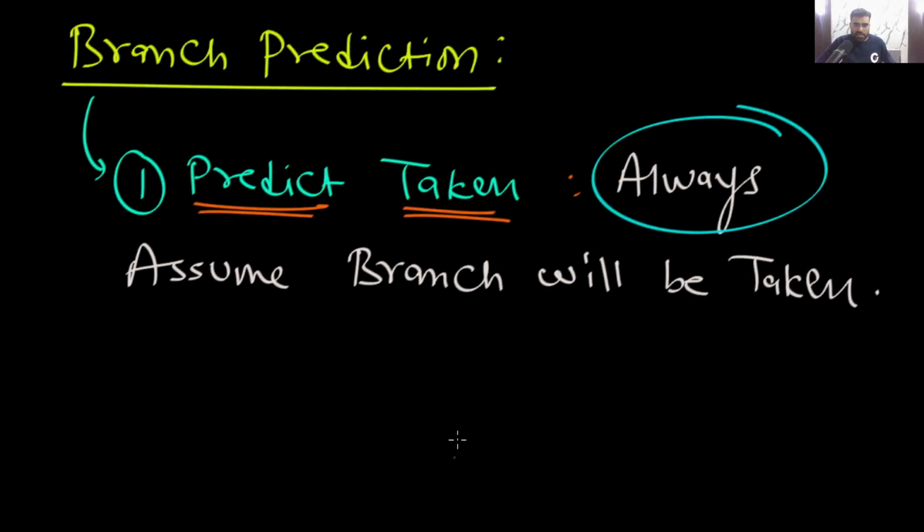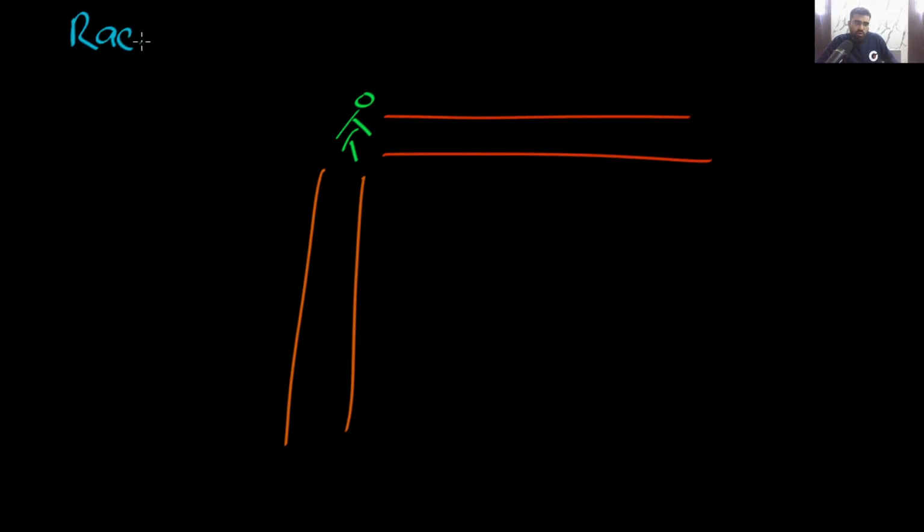Now let's understand this: always assume that the branch will be taken. Let's assume you are standing here. Now either you can run in this direction or you can run in this direction. These are the two directions in which you can run. Yes or no? So let's consider this. There is a path here and there is a path here. Please understand, very simple point. Now let's assume that in your mind there is a race going on.